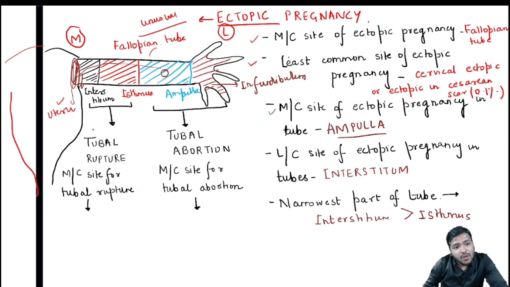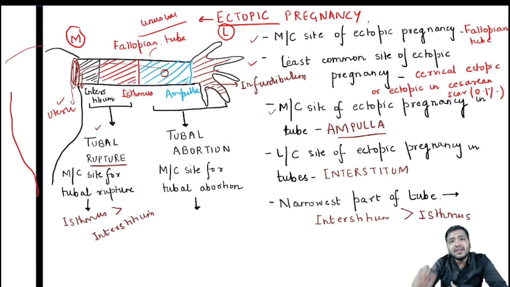So here the ectopic pregnancy will end by the process called tubal rupture. The tube will rupture. Since it is very narrow, the tube will rupture. Rupture means the tube will burst. And the most common site for tubal rupture is basically the isthmus, followed by the interstitium.